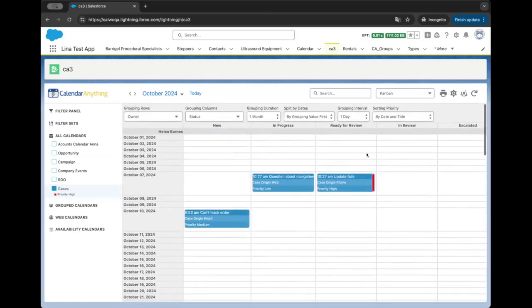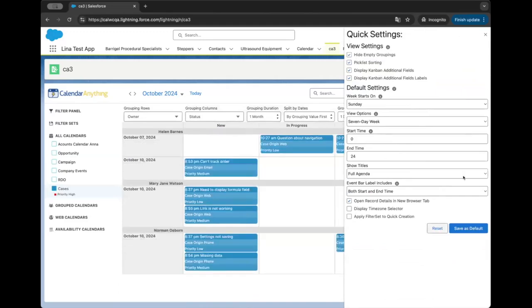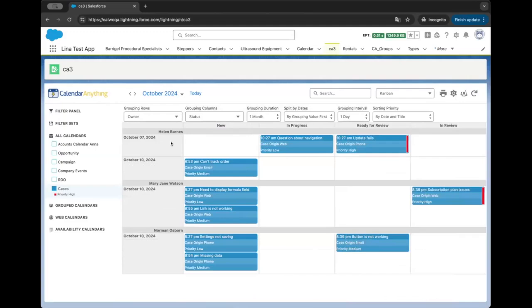We also have a display setting. Let's say I don't want to see all these empty rows here. I can simply go here and select hide empty groupings. And this will give me just the dates on which the cases came in. So another way you can streamline case management here.